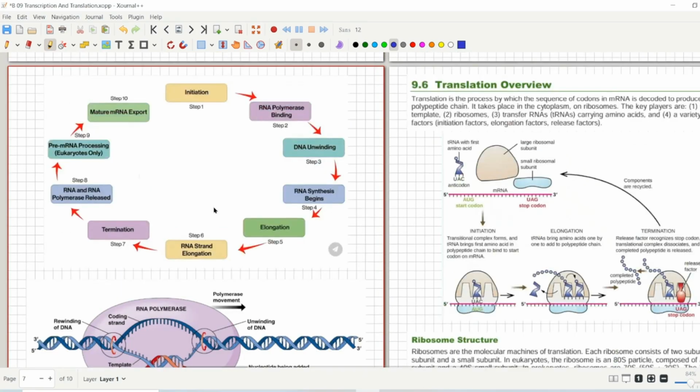The next thing is about how this whole process actually happens. The first step was initiation, and then the RNA polymerase started binding, and then you had unwinding of the DNA molecule strands, and then RNA synthesis began. Then you have RNA strand elongation, then termination, and then the RNA polymerase is released. Then you had pre-messenger RNA processing, in which a cap and tail are added, and then the messenger RNA is exported into the cytoplasm. So that was the whole process, summarized in 10 steps.